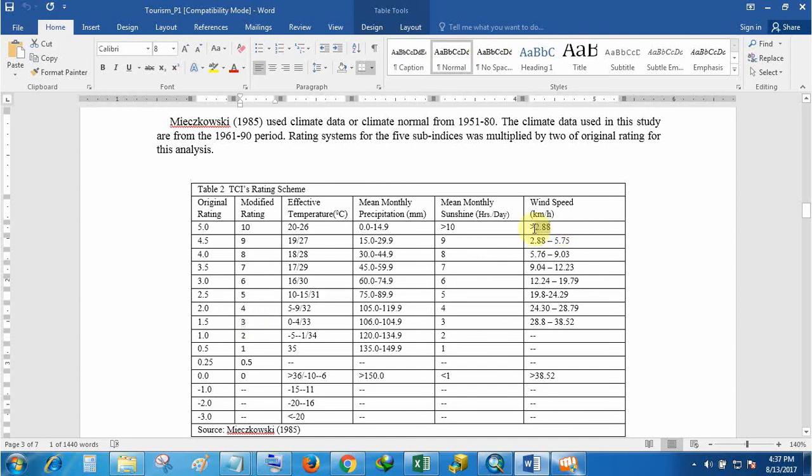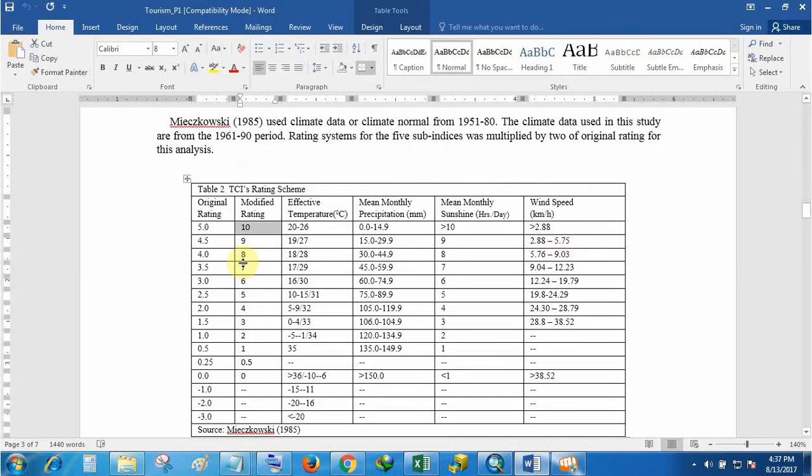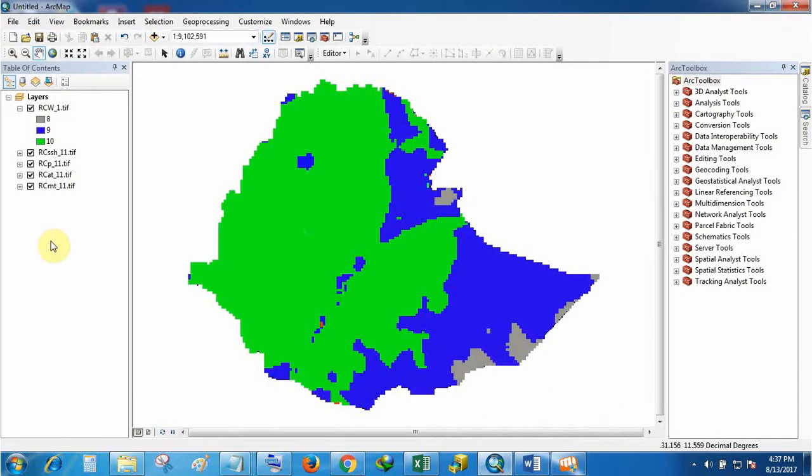If wind speed is low, it gives a high rating. So the result shows that wind speed is 8, 9, 10, meaning wind speed is not more than 9.03 km per hour. So it is also favorable from the viewpoint of tourism in most of the part of Ethiopia. Now we have got all these 5 data sets.